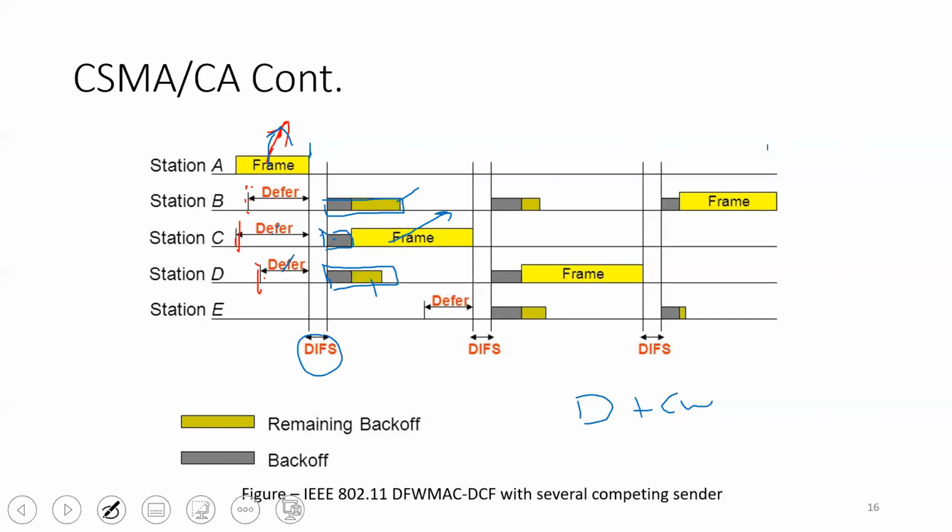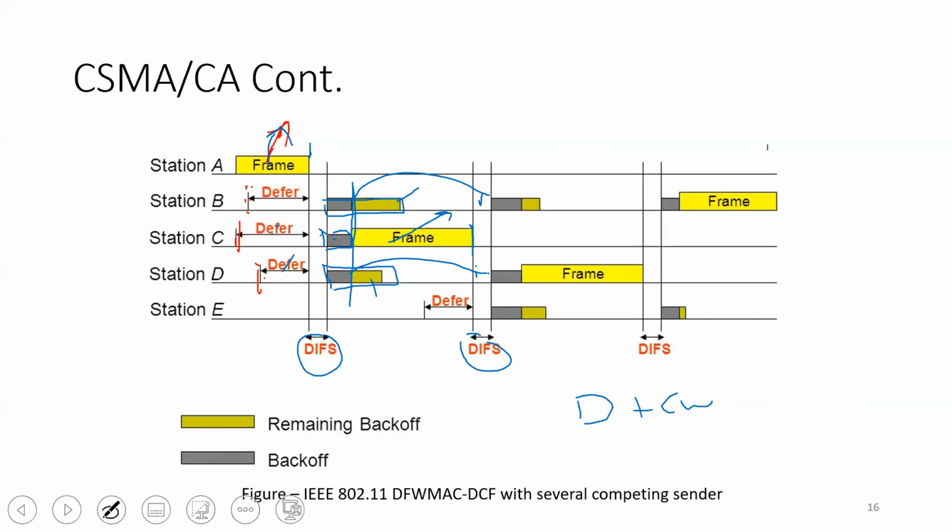As it starts communicating information over the channel, what will happen? Station B and station D will stop their backoff timers. Now at this point, when the channel is free, what will happen? Station B and station D will again wait for DIFS amount of time and start their backoff timers from the point where they were left.